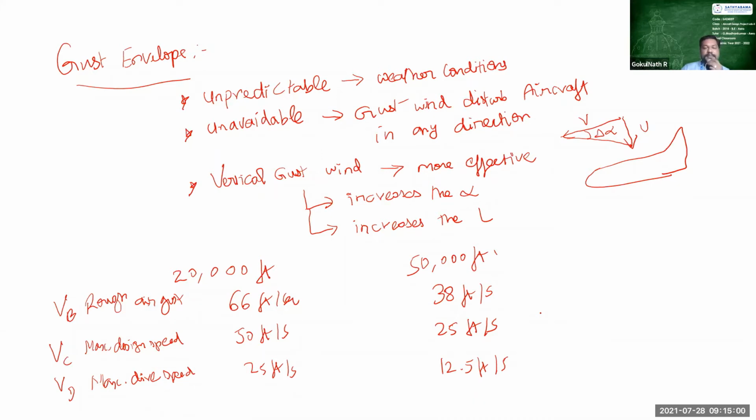So what we have to do is design our aircraft only within this limit. So you know the gust wind now. I'm considering the rough air gust or maximum design gust, and based on that, I'm going to predict the del alpha. How will you get the value of del alpha? First of all, del alpha is calibrated from the change in angle of attack with respect to gust wind.